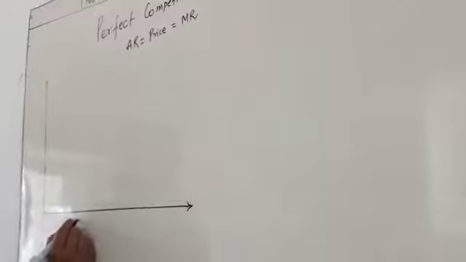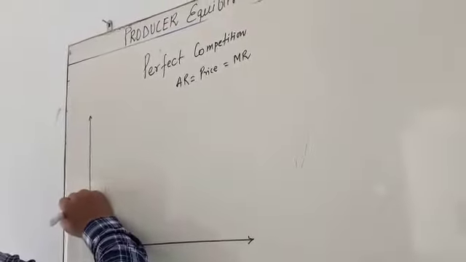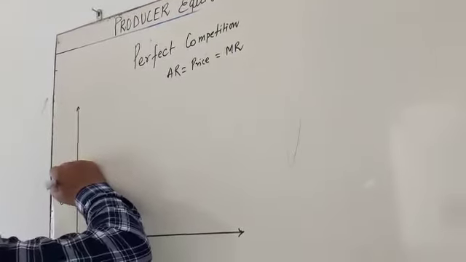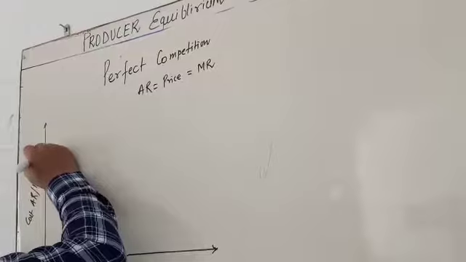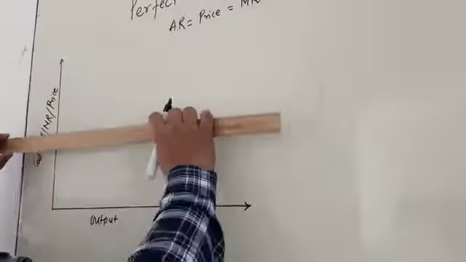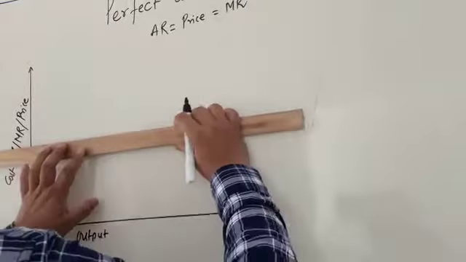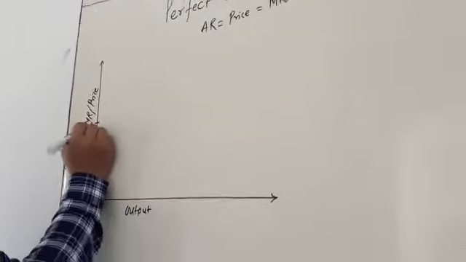This is the output. Okay, this is the cost where AR, MR and price. In perfect competition, suppose the price is 10 rupees, whatever that is, P. I am taking P here.